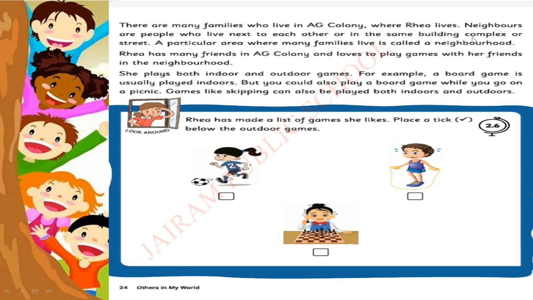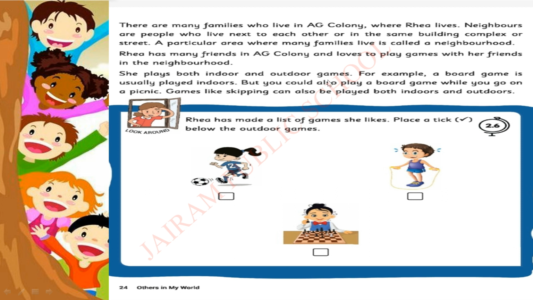Okay, children. Now we are going to see a little girl Ria who has friends in AG colony. Look at the screen. There are many families who live in AG colony where Ria lives.